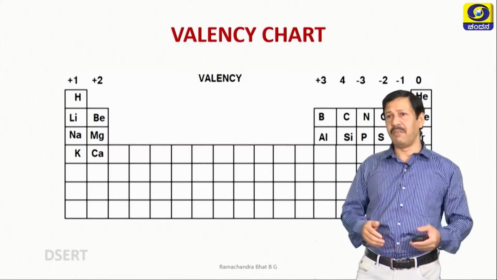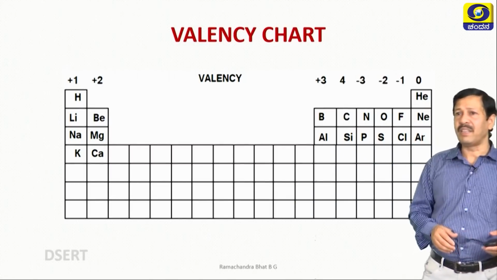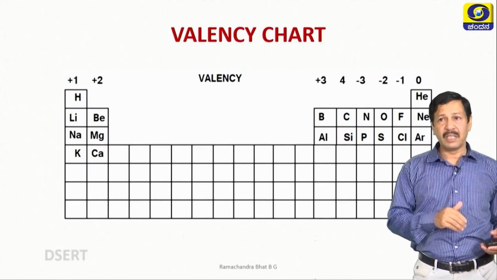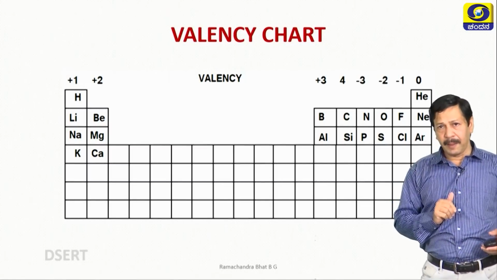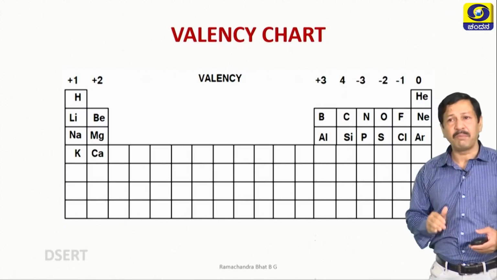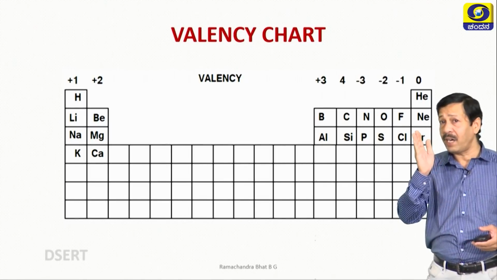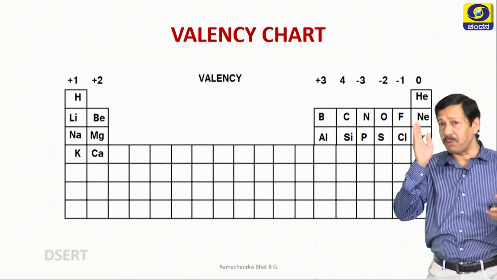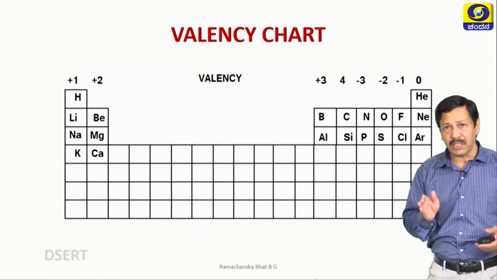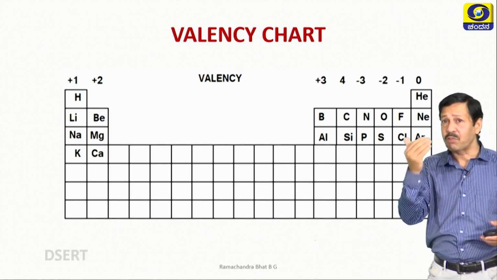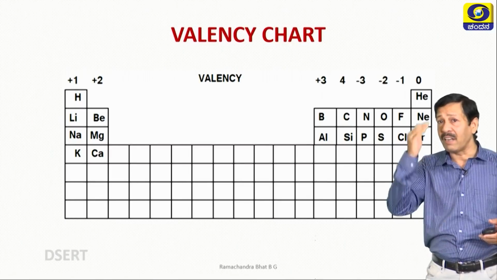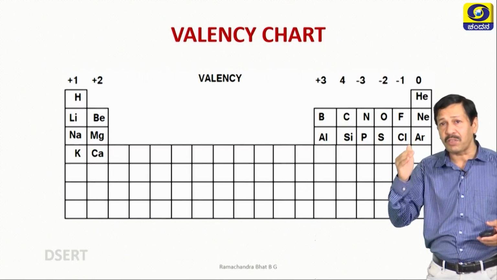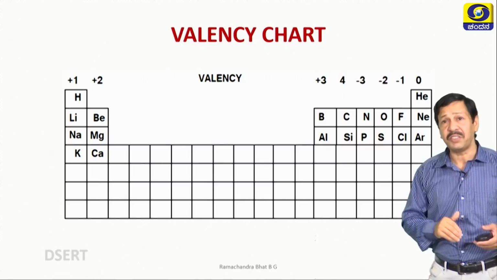Now, here is the valency chart. You are seeing the valency of different elements. Children, remember this one, and also I am telling simple mnemonics. You should learn by heart up to 20 elements. If you have thorough knowledge of these 20 elements, obviously you will score very easily in the first, second, third, fourth and fifth chapters of chemistry.